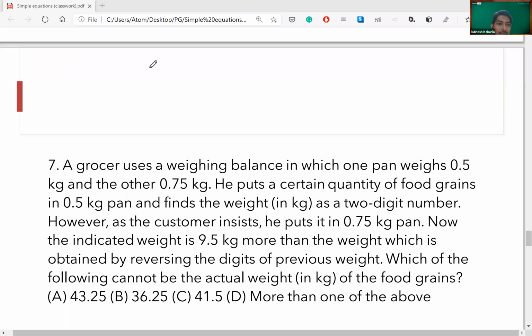The weight difference between the pans is 0.25. If you calculate the difference, it is 9.5 times more.